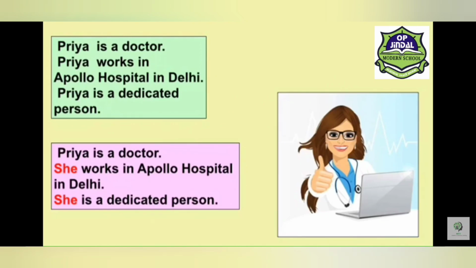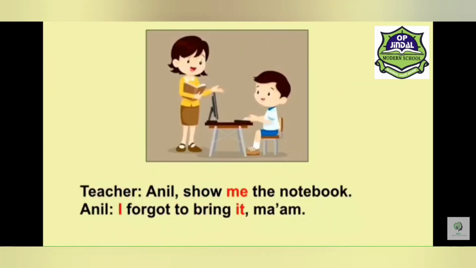So pronouns are words that are used in place of nouns so that nouns are not repeated in a sentence. Let us look at one more example here. It is a conversation between two people. Teacher: Anil, show me the notebook. Anil: I forgot to bring it, ma'am.